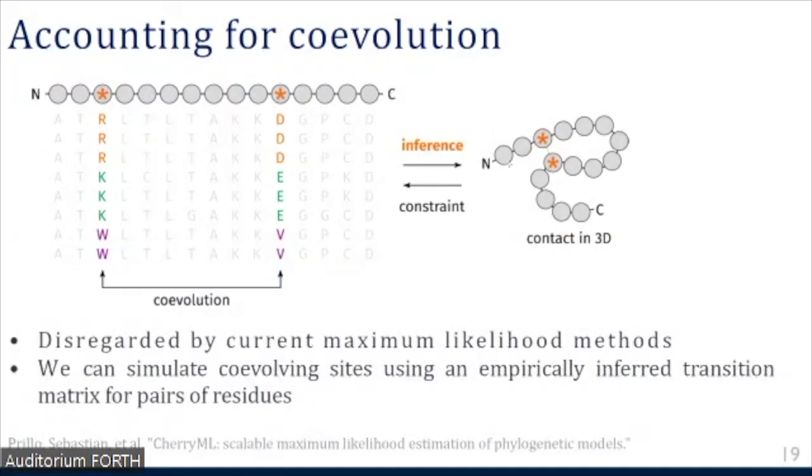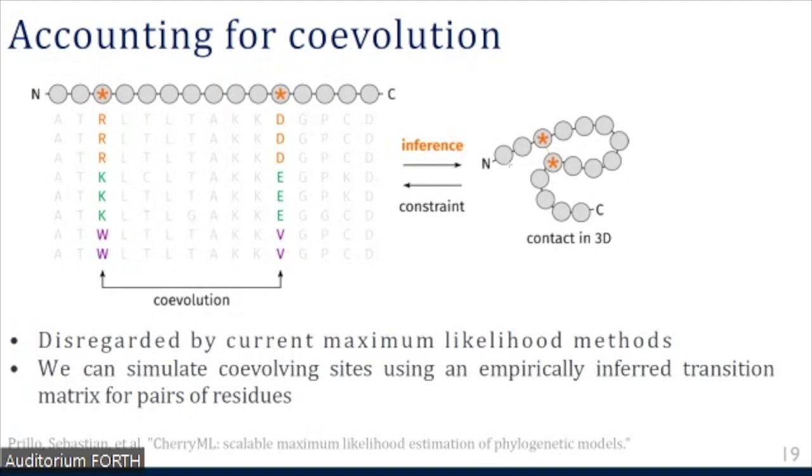If two amino acids are close in the 3D structure of a protein, they typically will evolve jointly. Otherwise, the protein wouldn't be functional anymore.